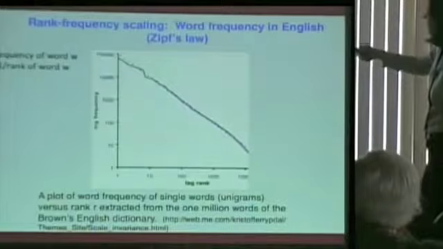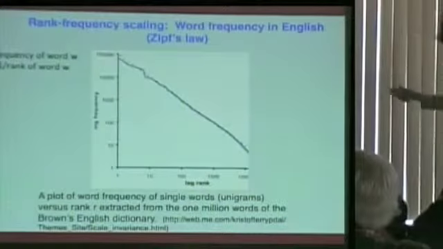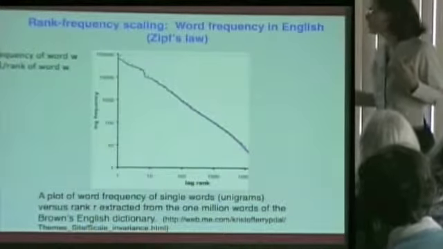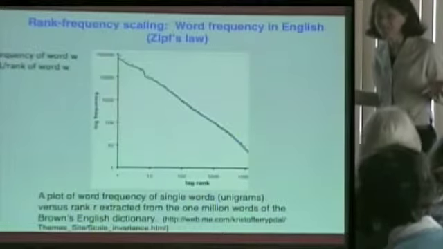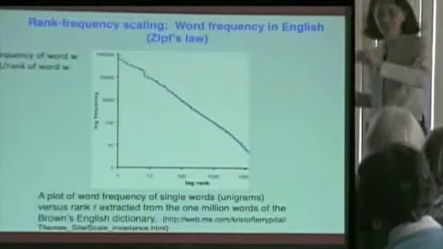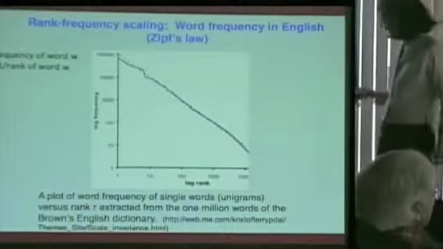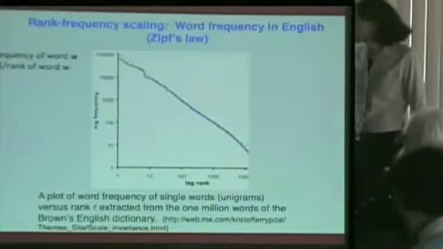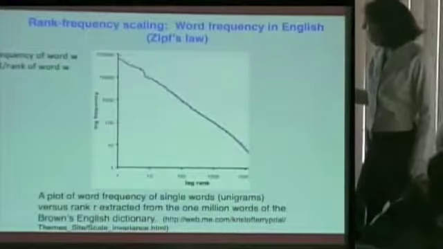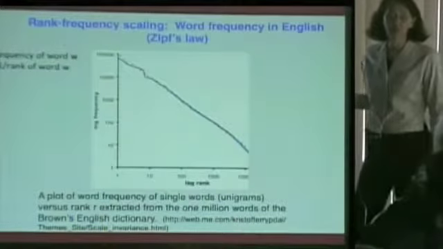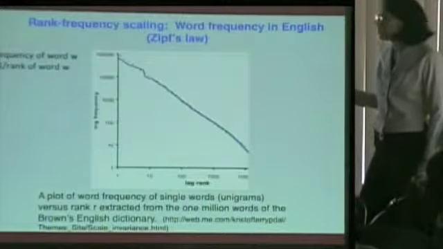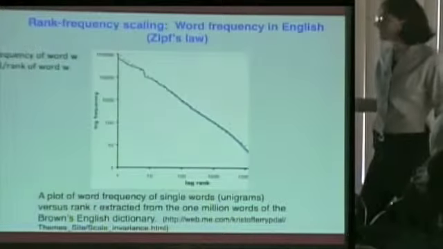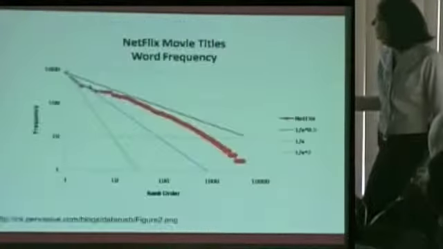And Zipf, this guy, George Zipf, found this in the early 1900s, I think, long before computers. So he was counting up these frequencies by hand. It's unbelievable. I think it basically works for all languages. You know, it's not a perfect fit, but it's very close. And so there's all kinds of theories as to why that's the case.